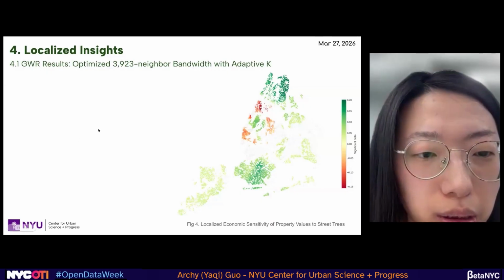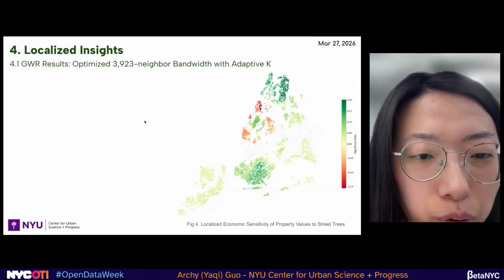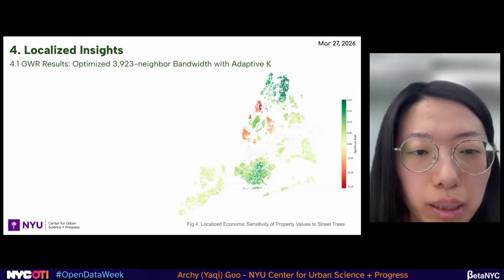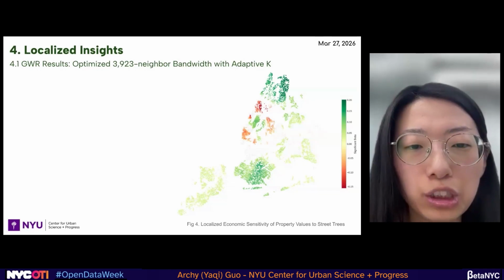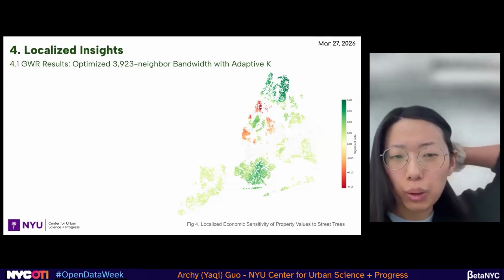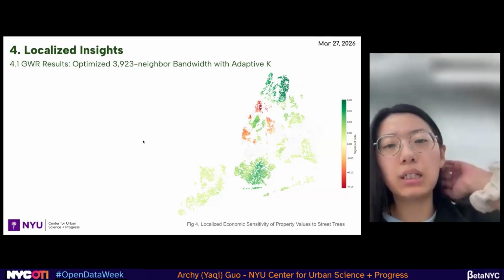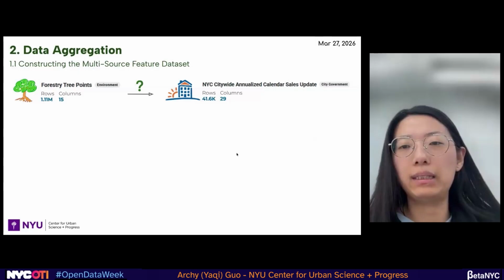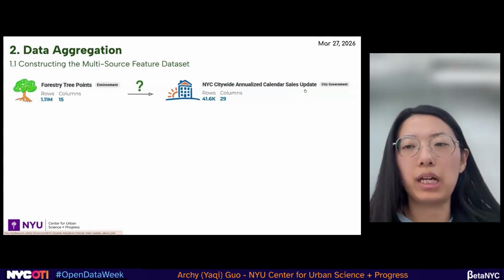Ray, you mentioned, is there any data available to distinguish between a condo and a rental apartment in New York City? You probably didn't use it, but I wonder if such data exists. So I think for the housing data we only use the NYC citywide annualized calendar sales updates.